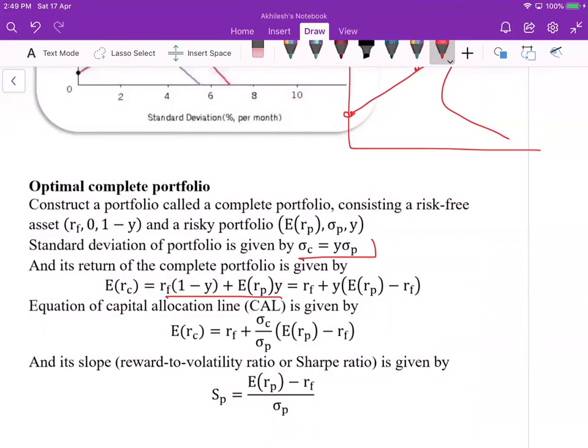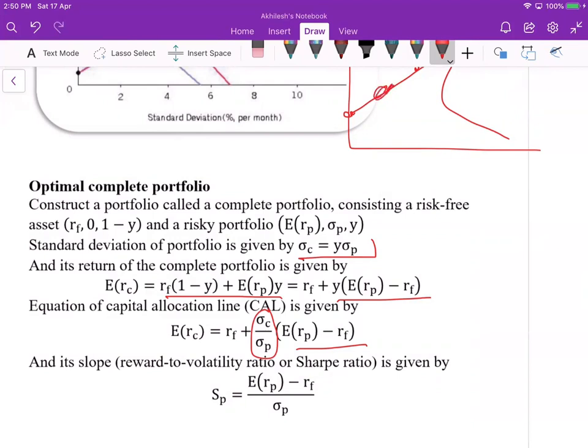And you can simplify further: Rf plus y times this. Just now we have calculated this ratio, and this is called the capital allocation line.